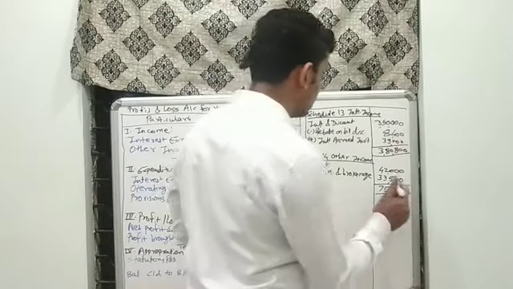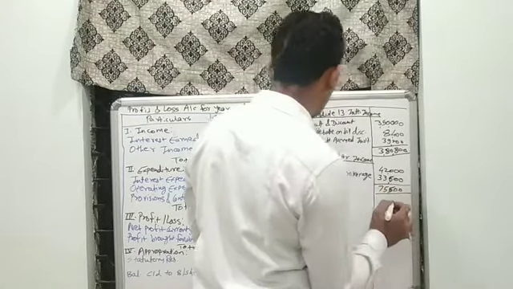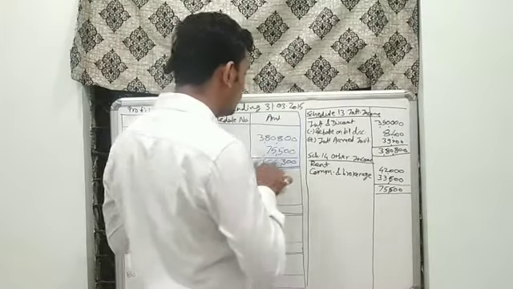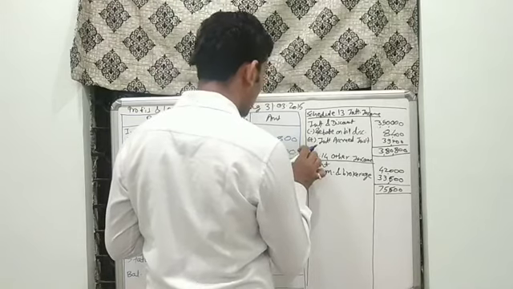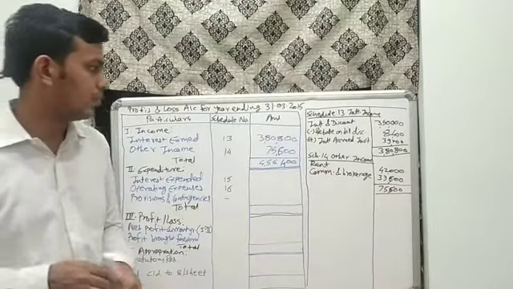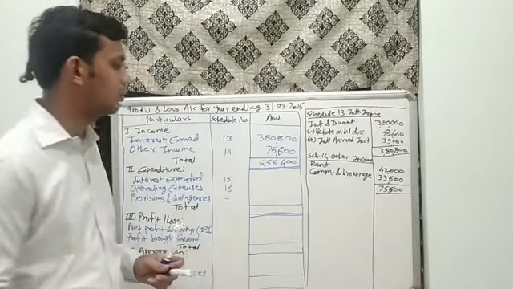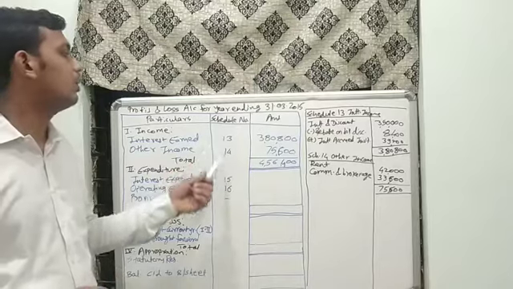Please note it down. Commission and brokerage has been provided for rupees 33,600. So kindly increase it to 75,600, and our total would be 4,56,400. So this was for our income side.